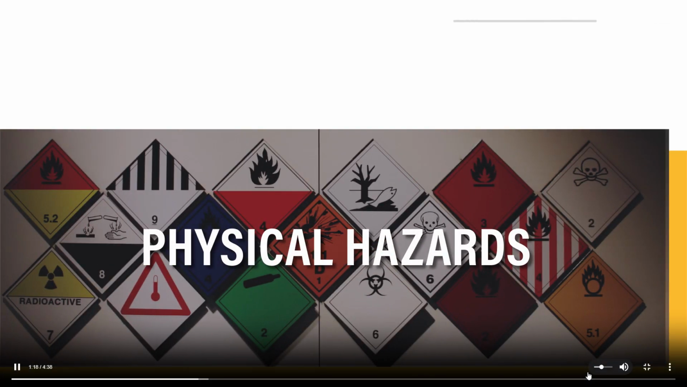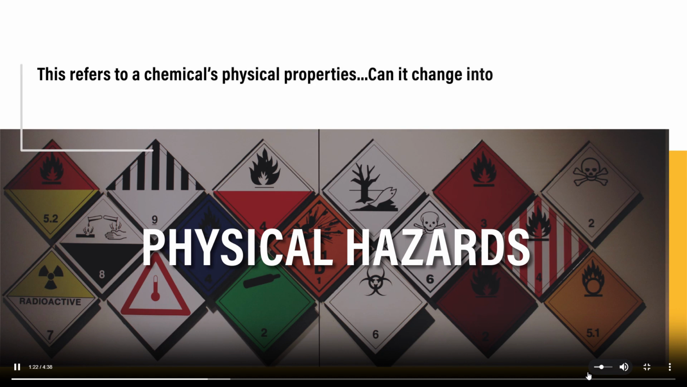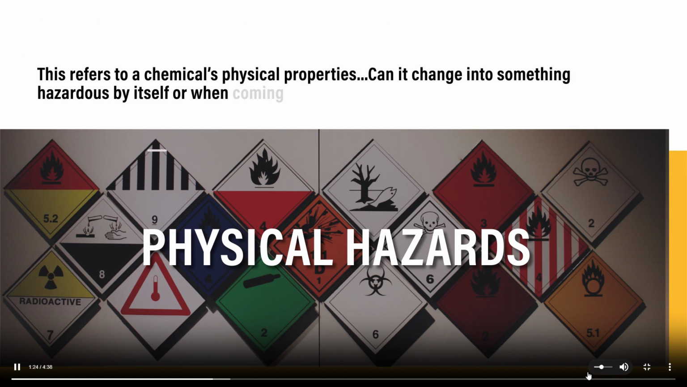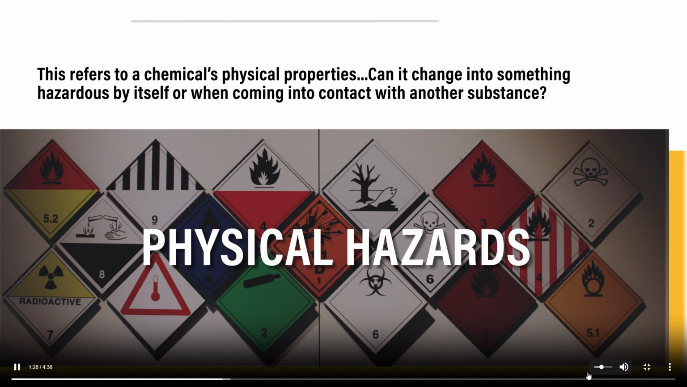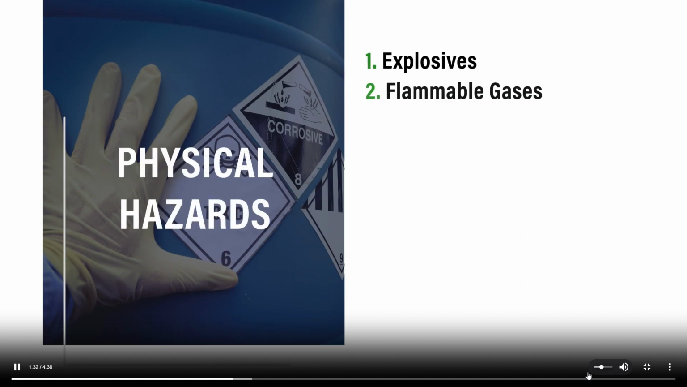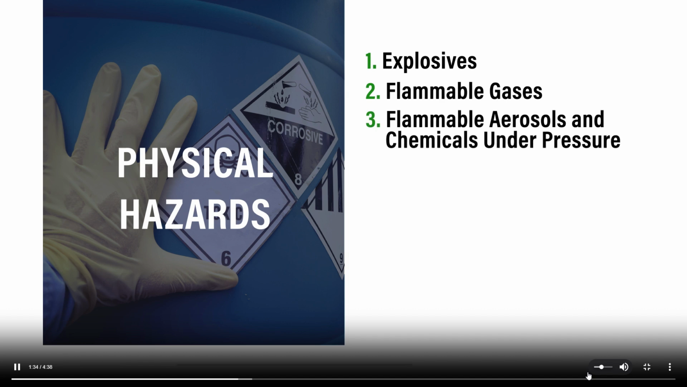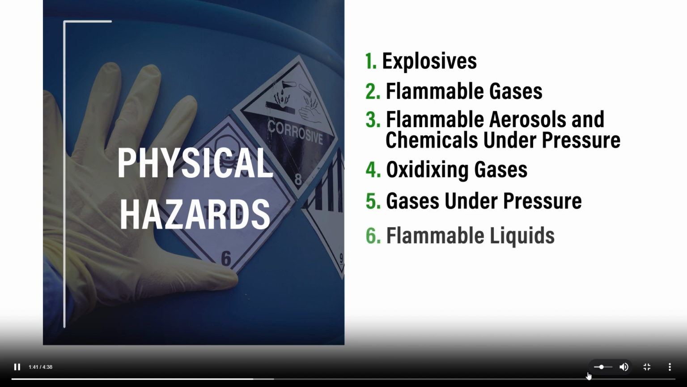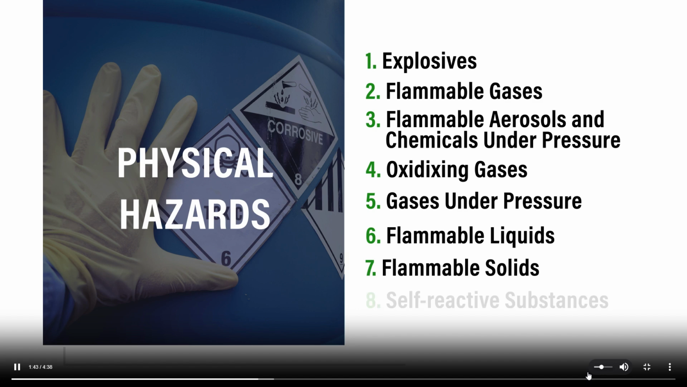Looking at physical hazards, this refers to a chemical's physical properties. Can it change into something hazardous by itself or when coming into contact with another substance? Classifications of physical hazards include explosives, flammable gases, flammable aerosols and chemicals under pressure, oxidizing gases, gases under pressure, flammable liquids, flammable solids, and self-reactive substances.